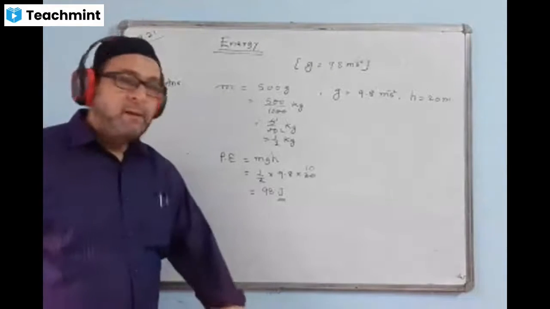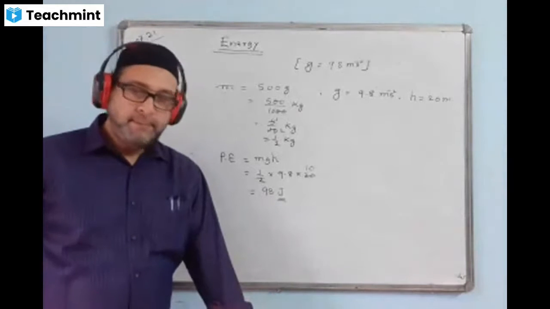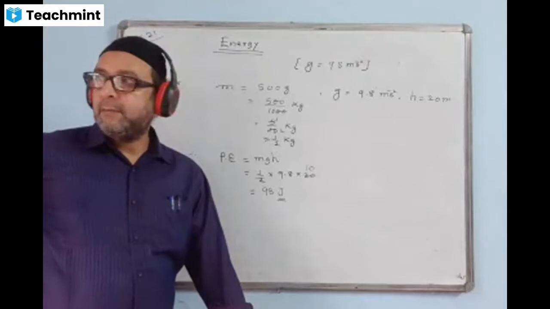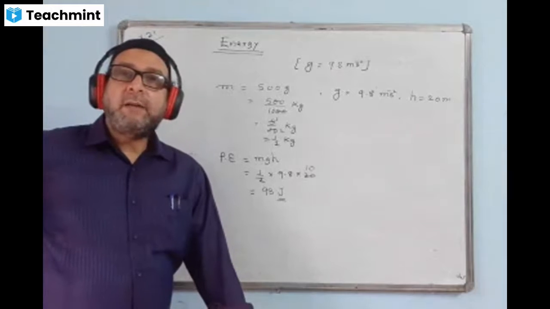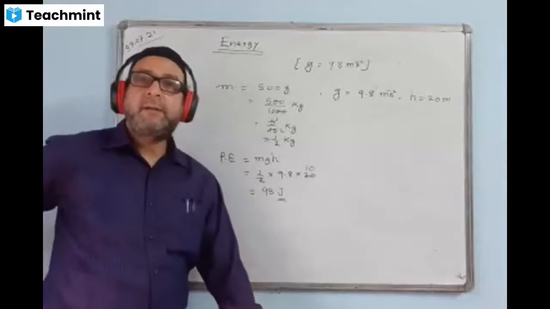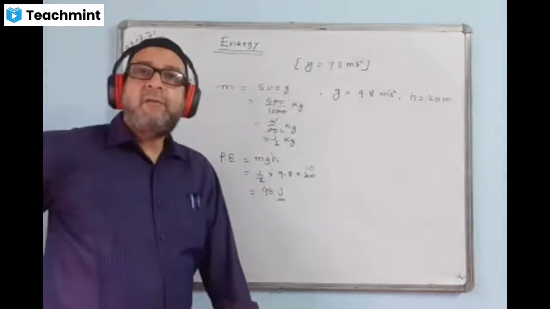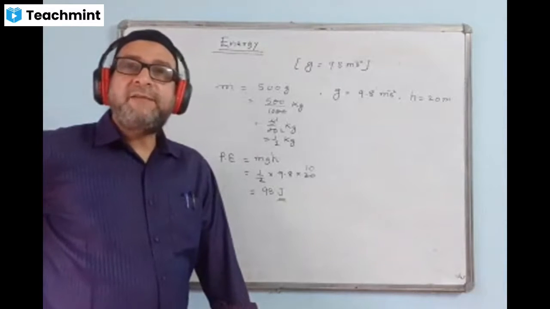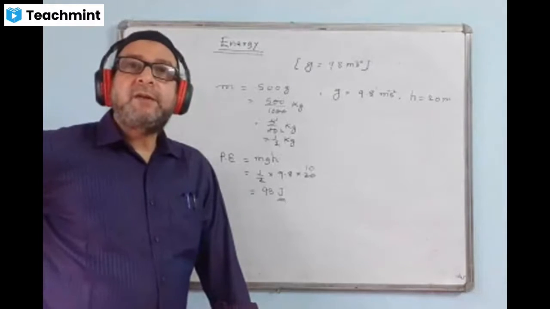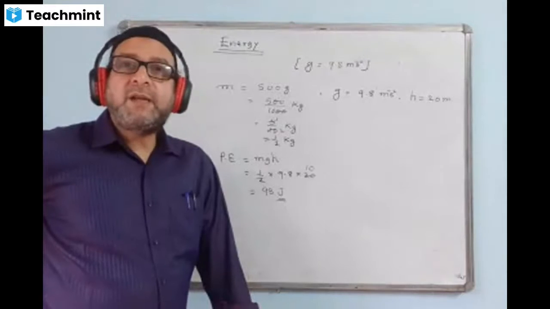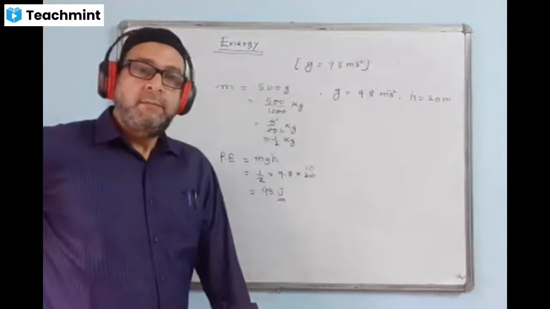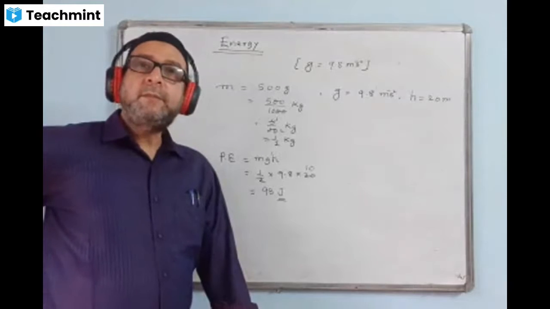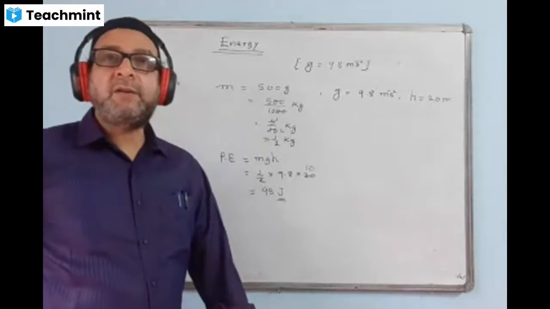Okay. Now next question, please write. At what height should a body of 5 kg be kept to possess energy of 1000 joule?